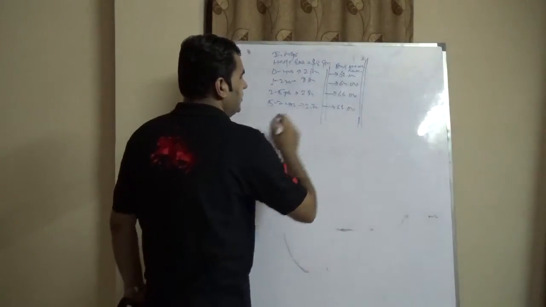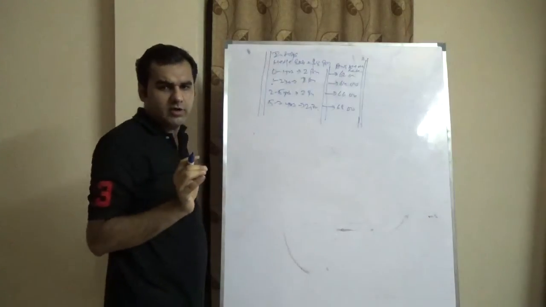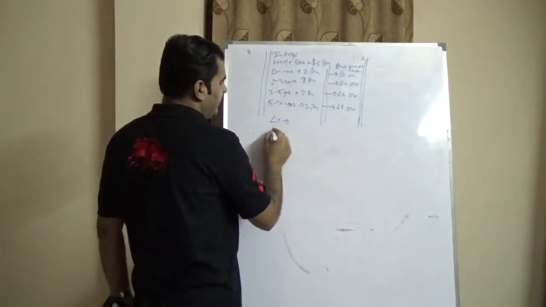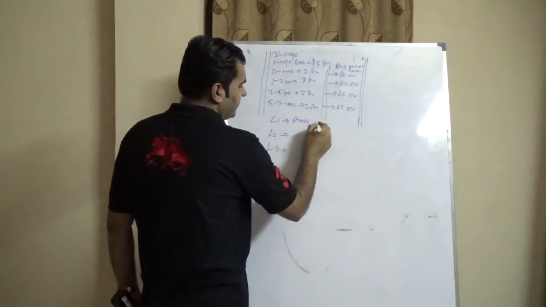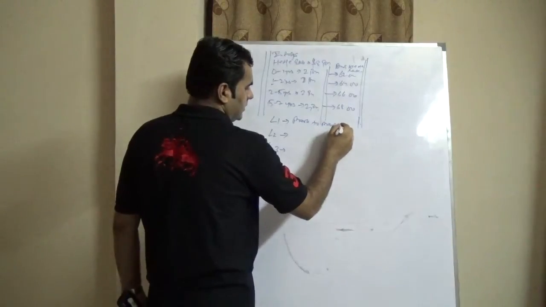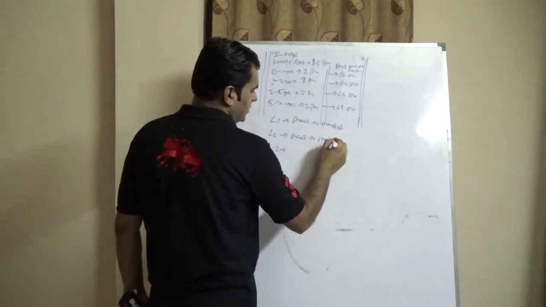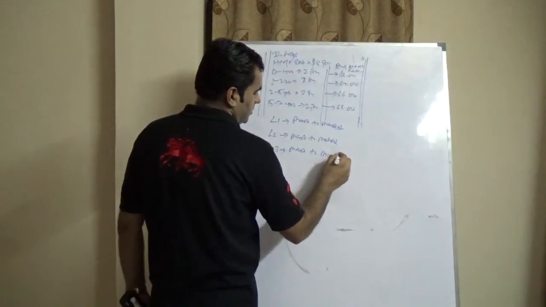In this, we assume now time has come to do a mark to market. Time has come to revalue your hedge book. Now there are three options: L1, L2, L3. L1, as I earlier said, refers to mark to market. L2 refers to mark to matrix. L3 refers to mark to model.